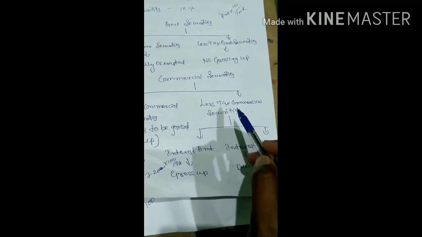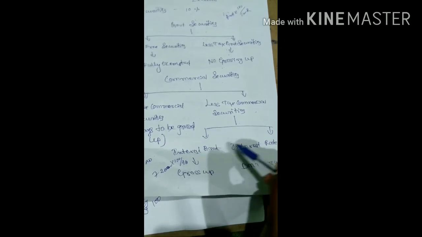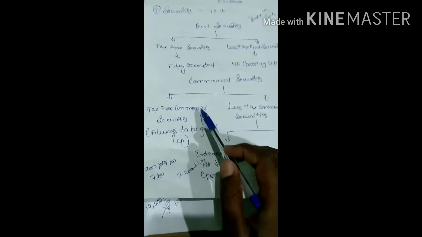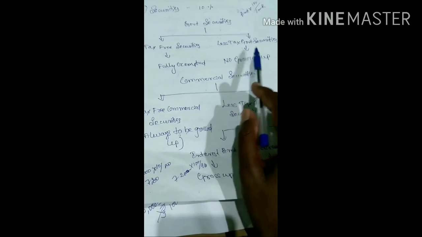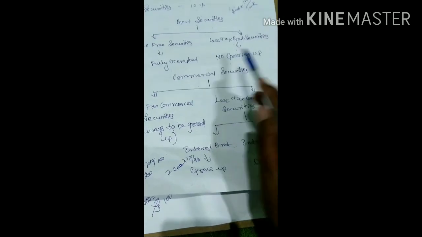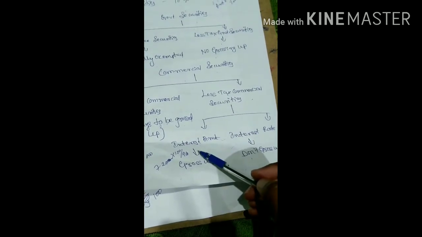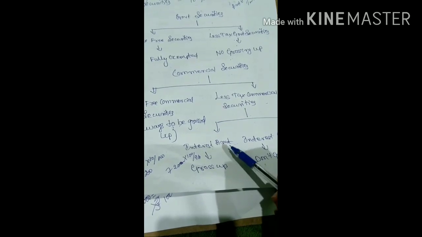Next, less tax commercial securities. In this you need to divide into two parts, interest amount and interest rate. Here, whether it is interest rate or interest amount, you need to do gross up. How to calculate in case of interest amount?